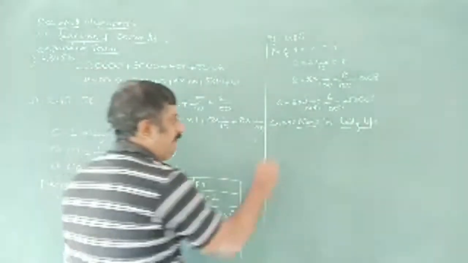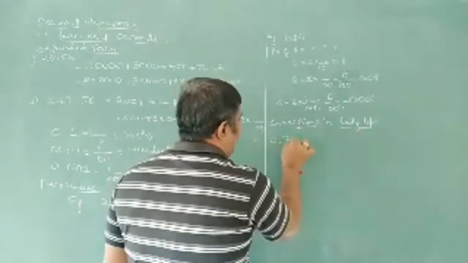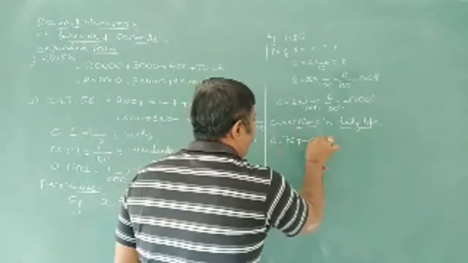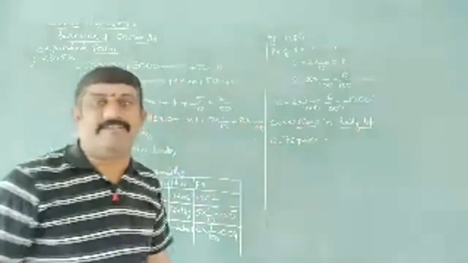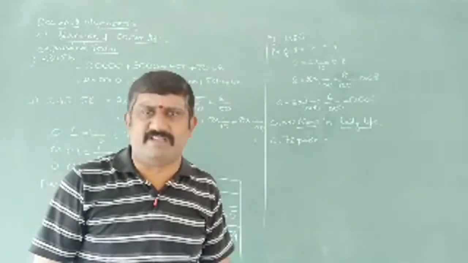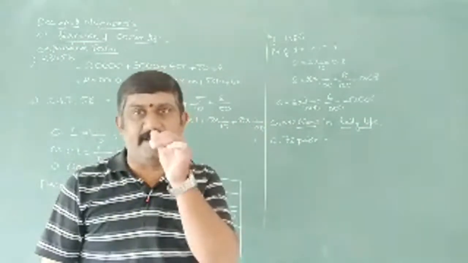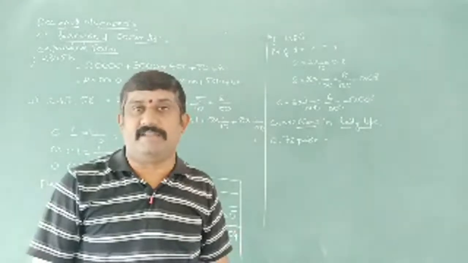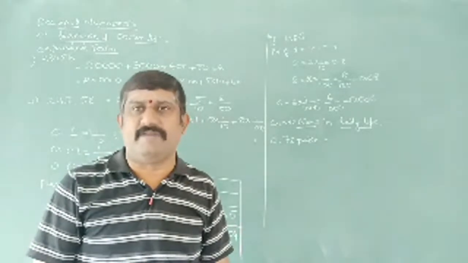Suppose we have 0.75 paise, or 75 paise we can say here. 75 paise simply we can say, or else 0.75 paise.